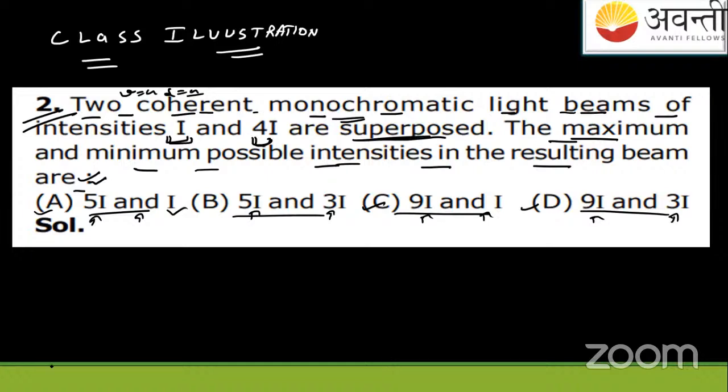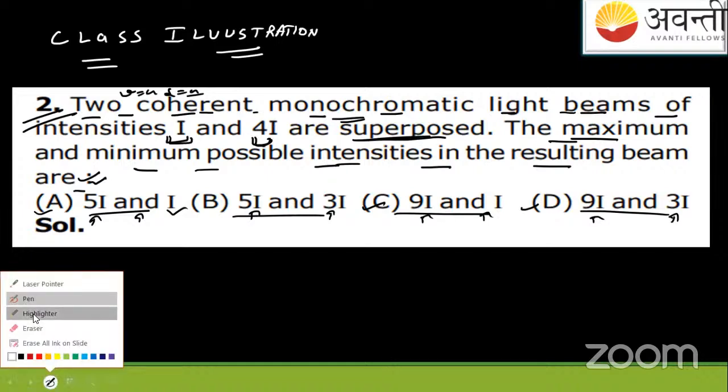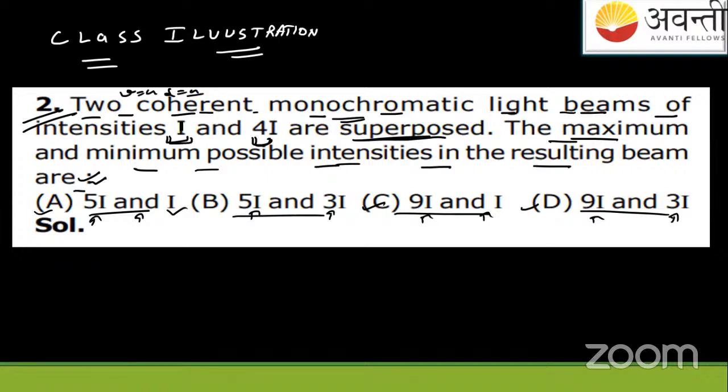If you see the question carefully again, let me highlight it. Two coherent monochromatic light beams of intensities I and 4I are superposed. The maximum and minimum possible intensities in the resulting beam are what? They're asking you this. Let me give you the answer.